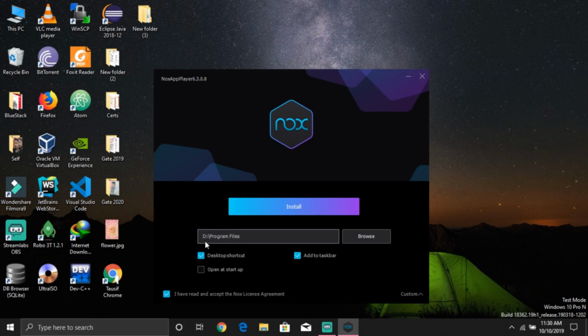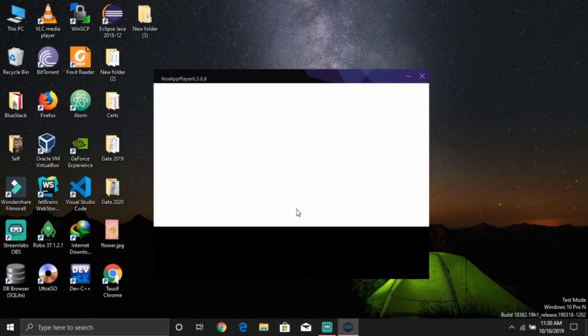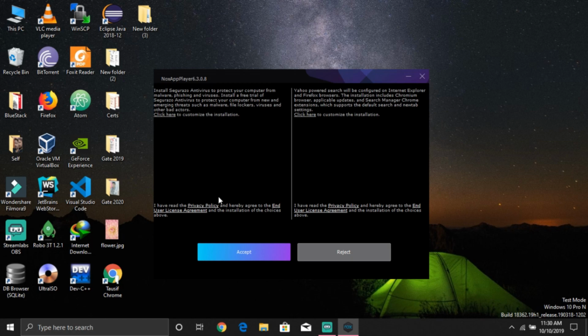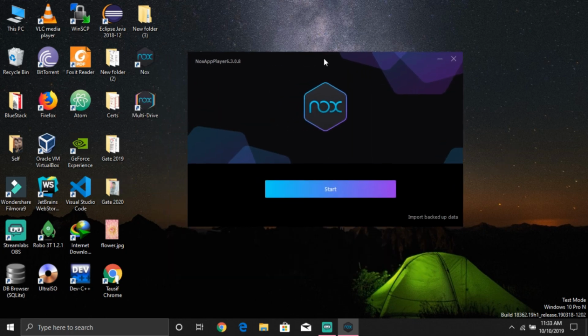I want to install it on my D drive, so I'm not changing that. Click on install and reject this one because it's malware. After installation is complete, click on start.